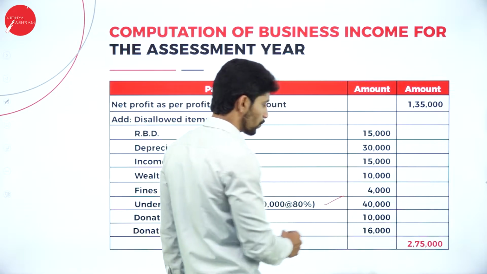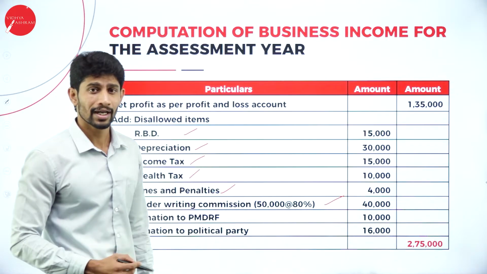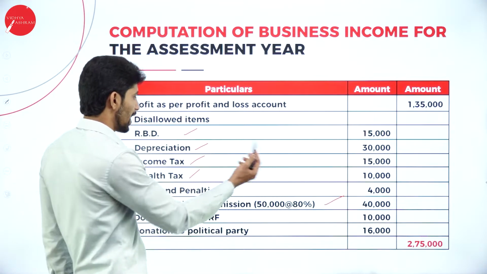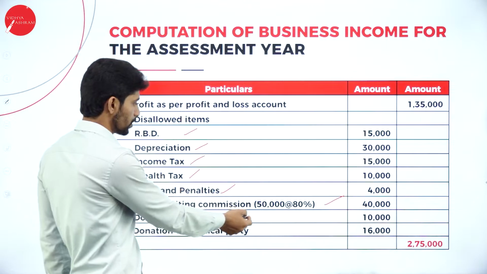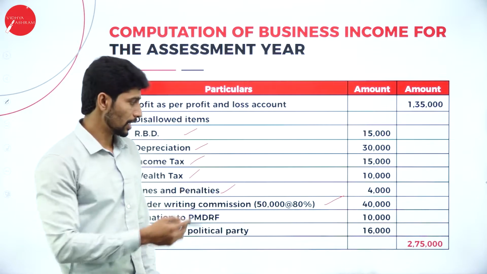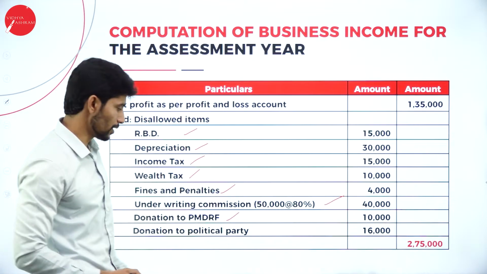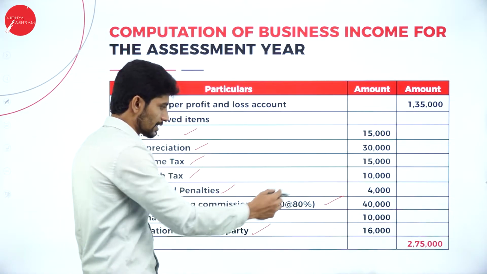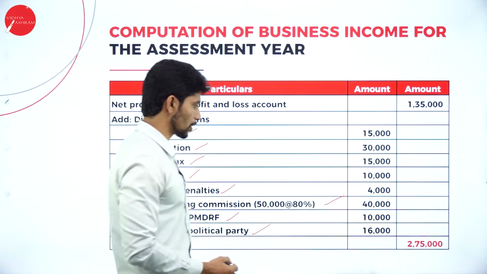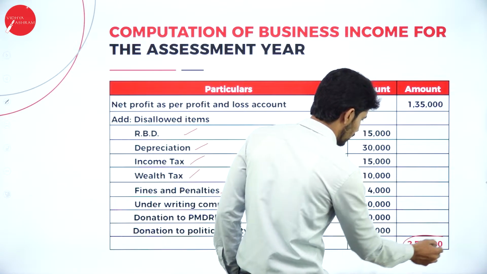So underwriting commission 50,000 at 80%, you will get 40,000. Donation to PMDRF 10,000 and donation to political party 16,000. So total the inner column, you will get 2,75,000.